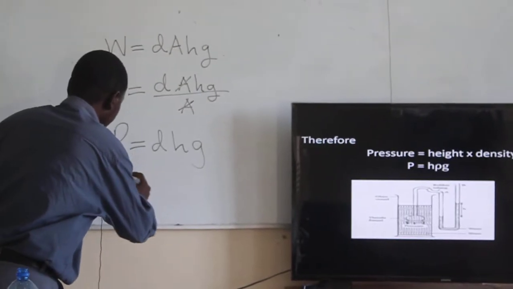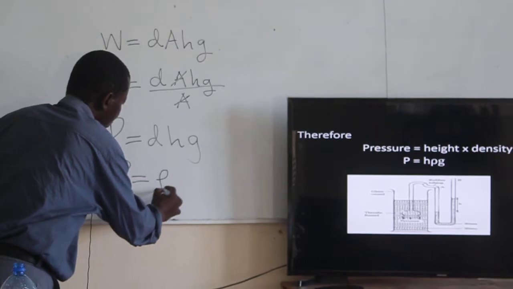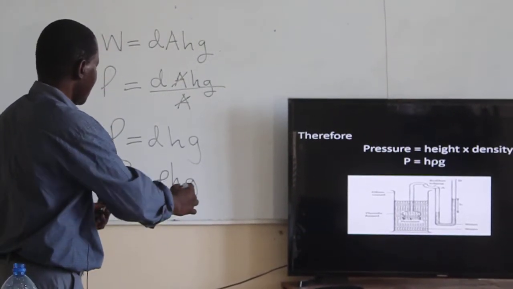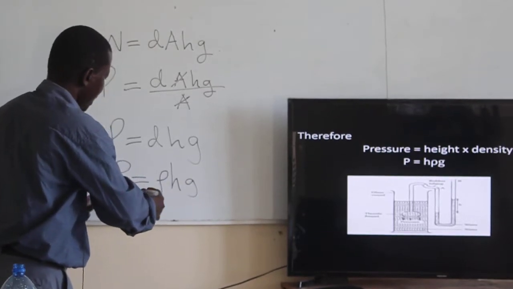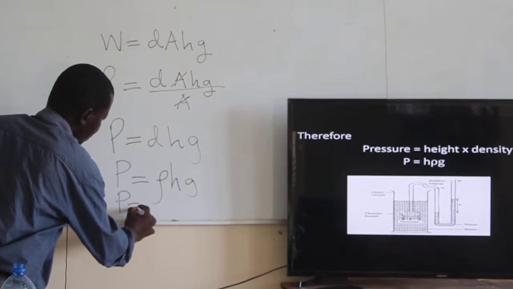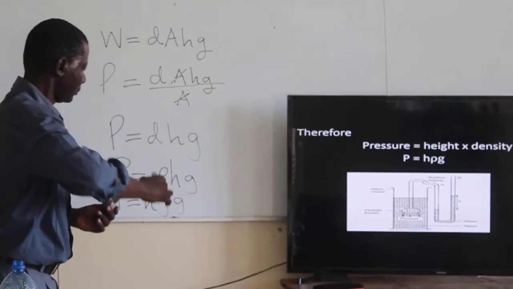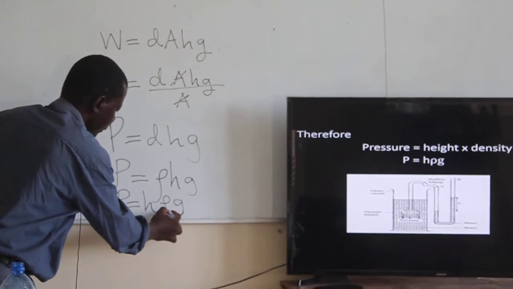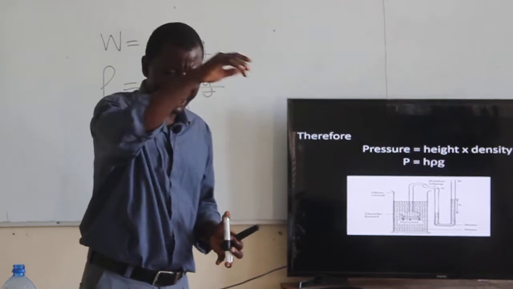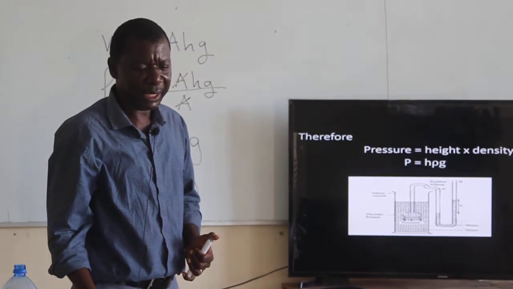So we can, in other words, write it as pressure is equal to rho times height times G, or even rearranging those letters, we can have pressure is equal to height, rho, and G. So that is the formula that determines pressure in fluids or the pressure in liquids.